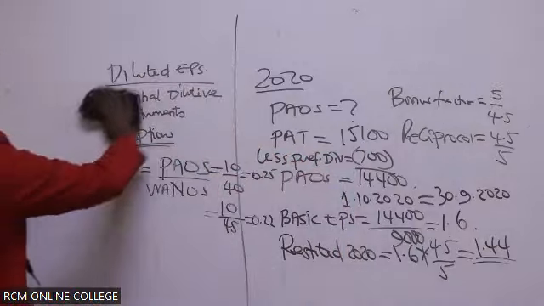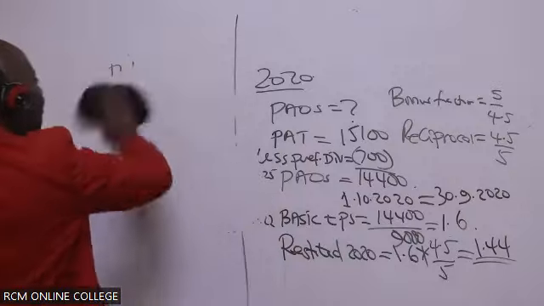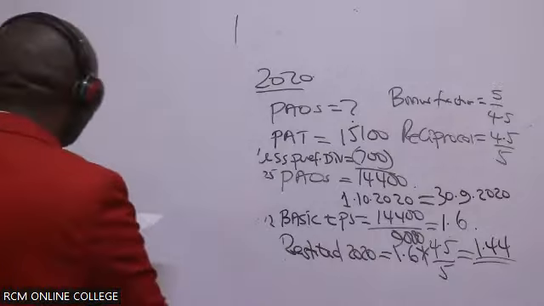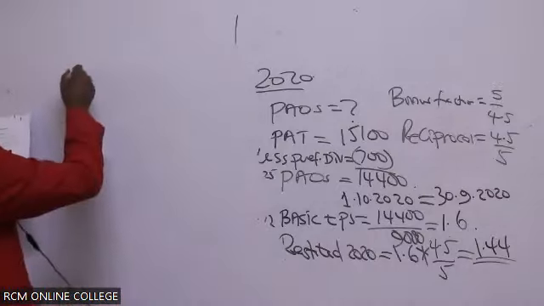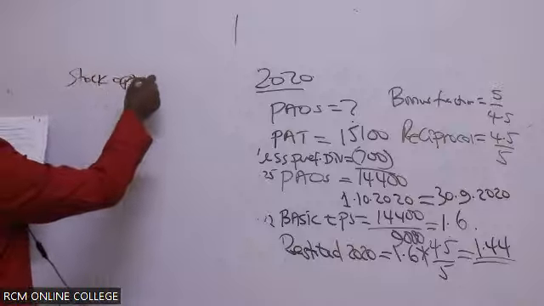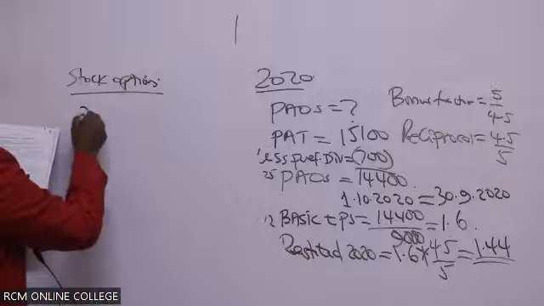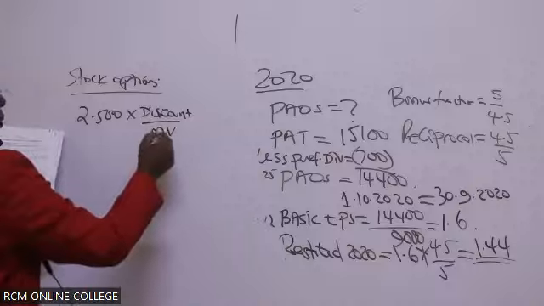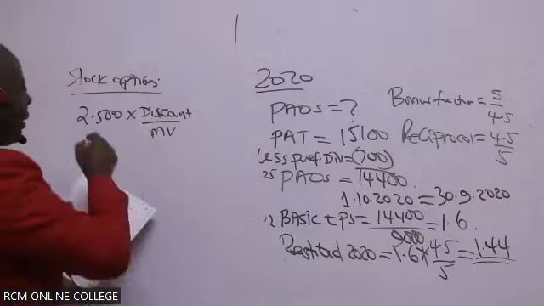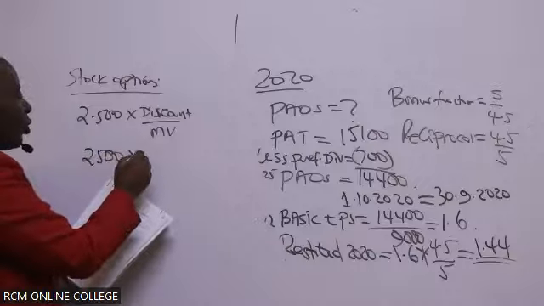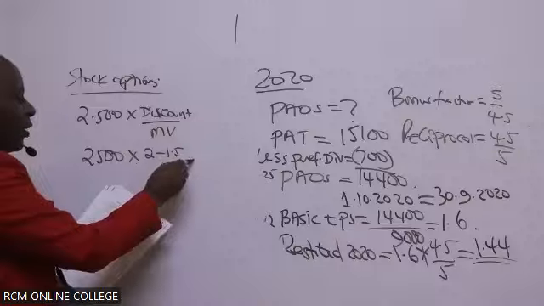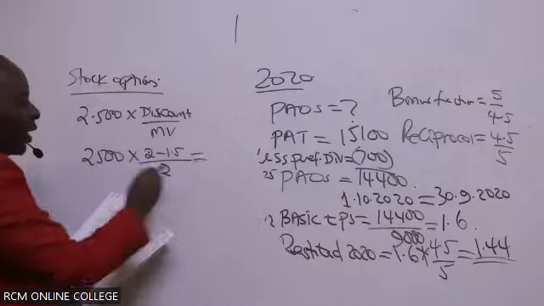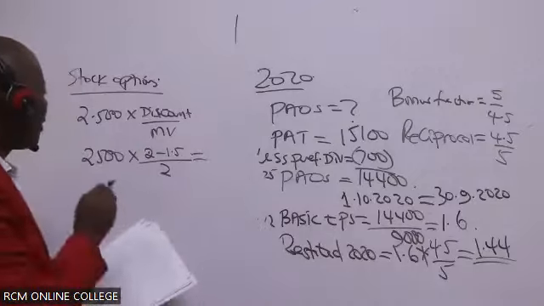So I hope you have written there stock options. Stock options are just options. I'm trying to identify the dilutive instruments. Stock options. So in this case, they were 2,500 times the discount over market value of the shares. So this will be 2,500. The discount, of course, you've told me I take 2 minus 1.5, all over 2, the normal price. If I do it this way, then I will be able to get the free shares.